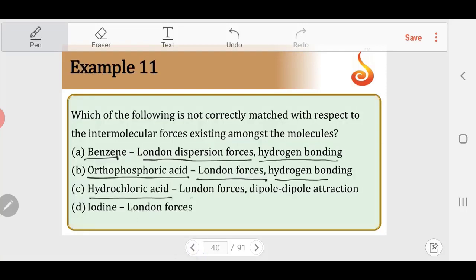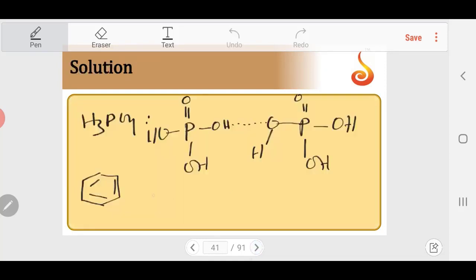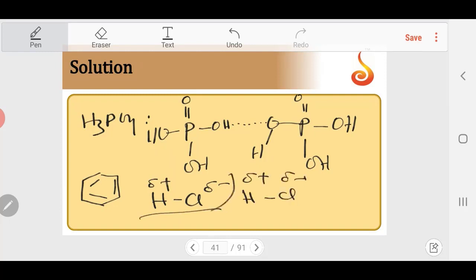Then hydrochloric acid, London forces, dipole-dipole interaction. HF will form hydrogen bonding, HCl will not. So HCl will have delta minus, delta plus, a dipole, and the other dipole can interact delta plus with delta minus. There is an interaction between these two.